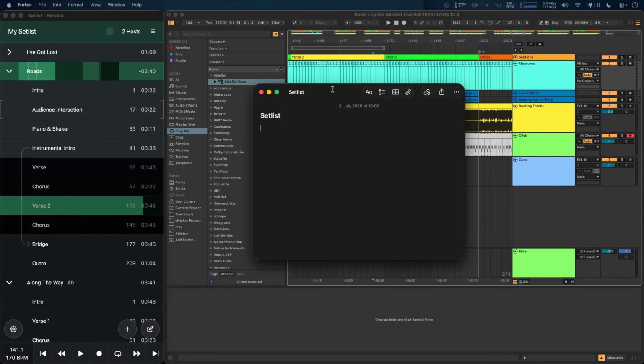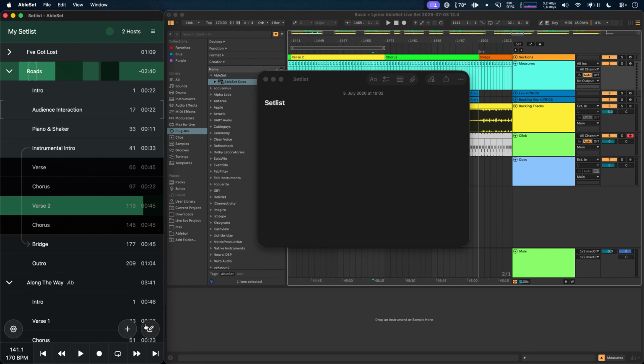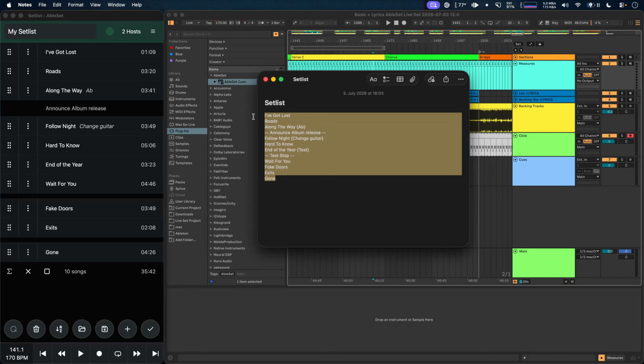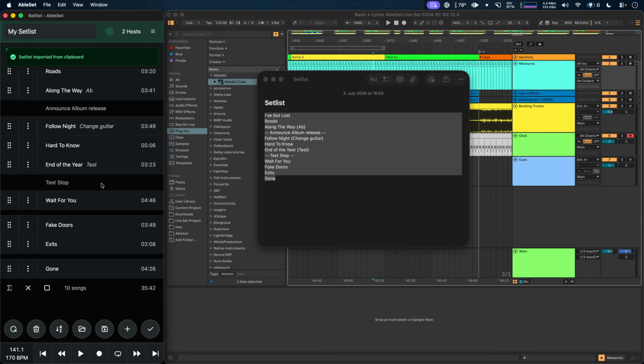To demonstrate this, I've opened a note. Let me go to the setlist editor, press Command-C to copy, and then Command-V to paste this here. And you'll see that stop descriptions as well as song descriptions are copied here. And if I wanted to make a change, so for example, I want to add a description here, and also add a stop description here, I can just write those in here as well. Copy this, paste it in AbleSet, and now they're added here as well.